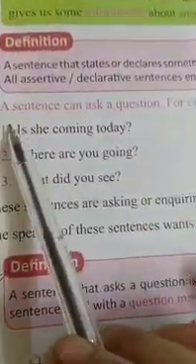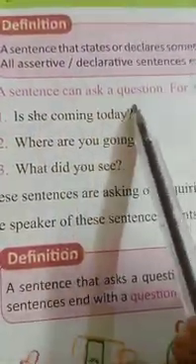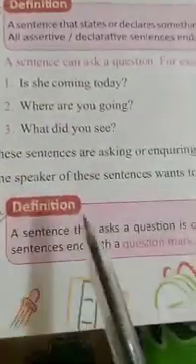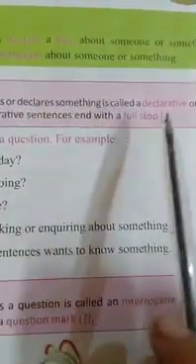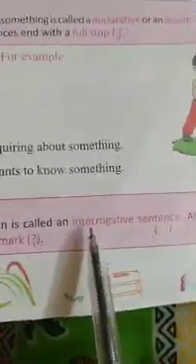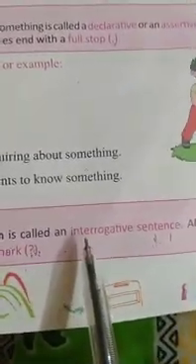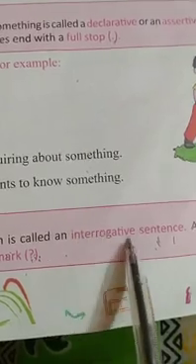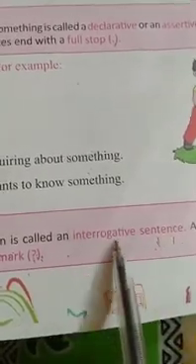Next you see, a sentence can ask a question. The first kind of sentence, what is the first kind, students? Declarative or assertive. The second kind of sentence we are going to study today is the interrogative sentence.